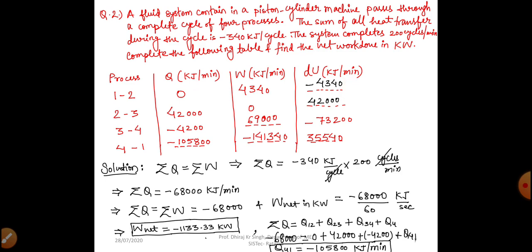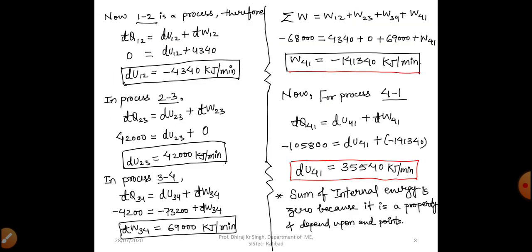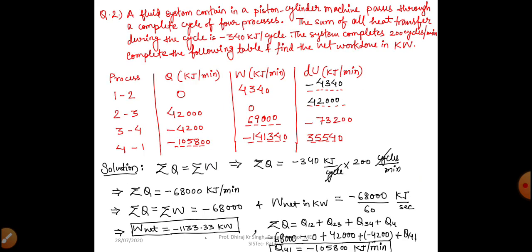Again in process 2 to 3, we repeat the same thing and we get del Q23 equal to dU23 plus del W23. So in place of Q23 we write 42,000, plus dU23, plus in place of del W23 we put 0, because in the question, in the table, the value of W is given as 0.